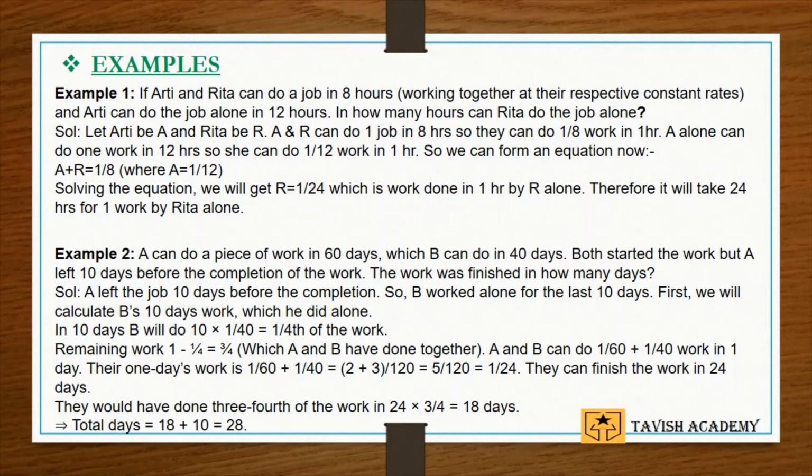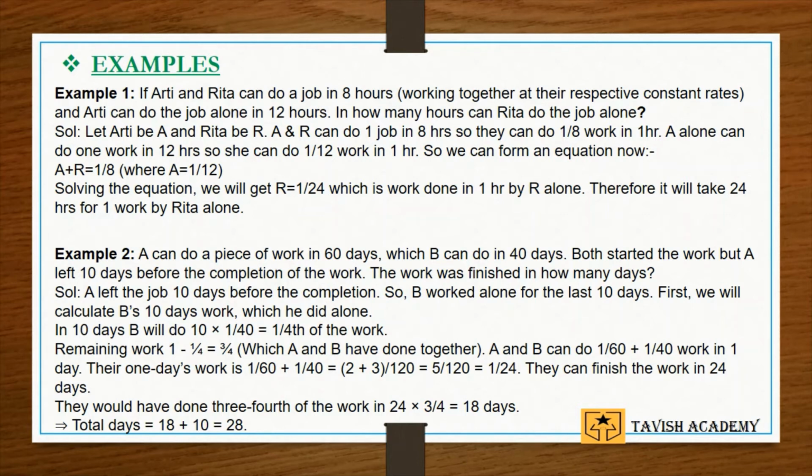Now, A and R can do one job in 8 hours, so they can do 1 upon 8 work in 1 hour. A alone can do one work in 12 hours, so she can do 1 upon 12 work in 1 hour. So we can form an equation now, that is A plus R is equal to 1 upon 8, where A is equal to 1 upon 12. Now, solving the equation, we get R is equal to 1 upon 24, which is the work done in 1 hour by R alone. Therefore, it will take 24 hours for one work by Rita alone.